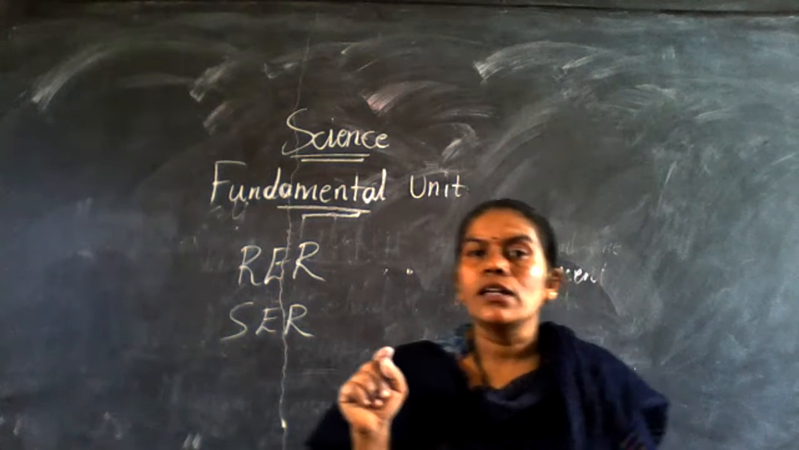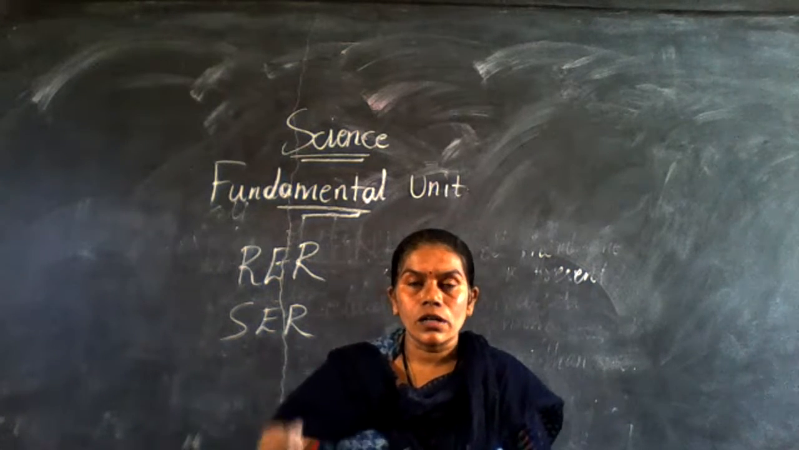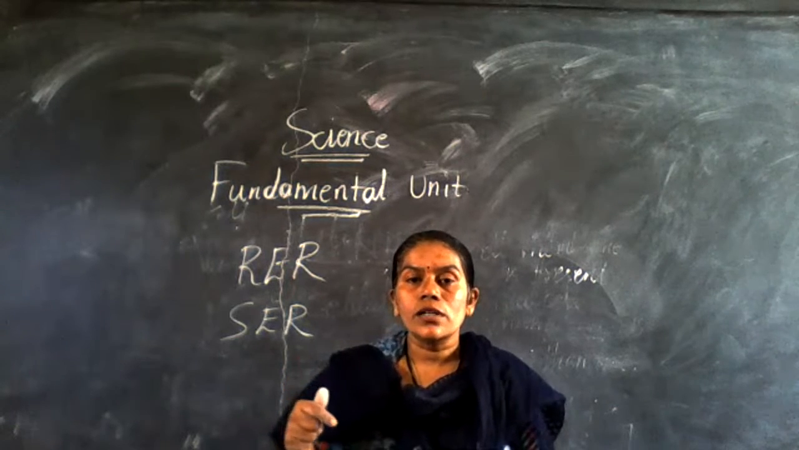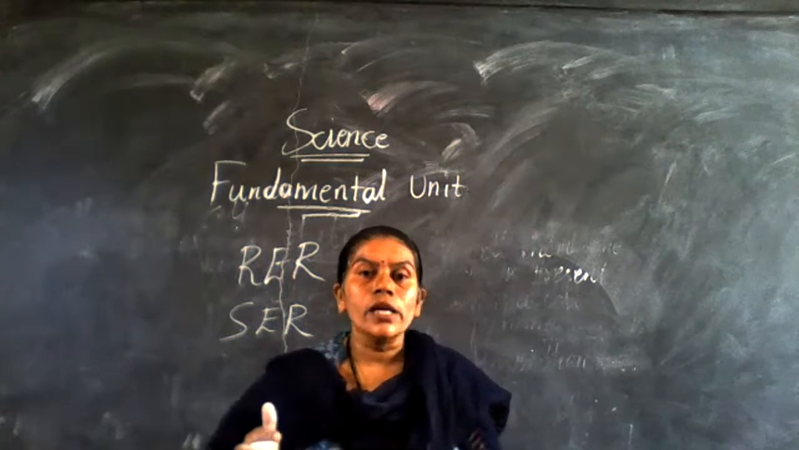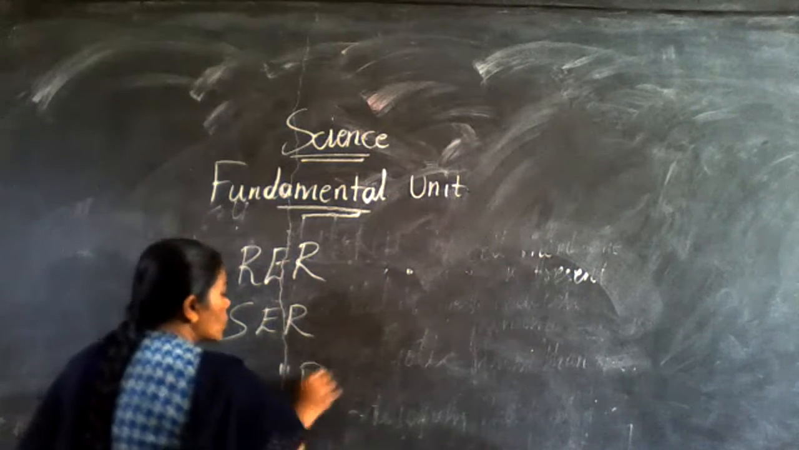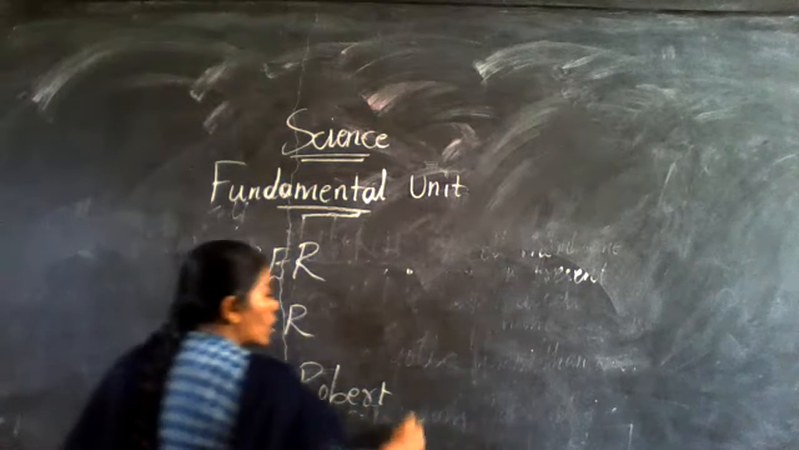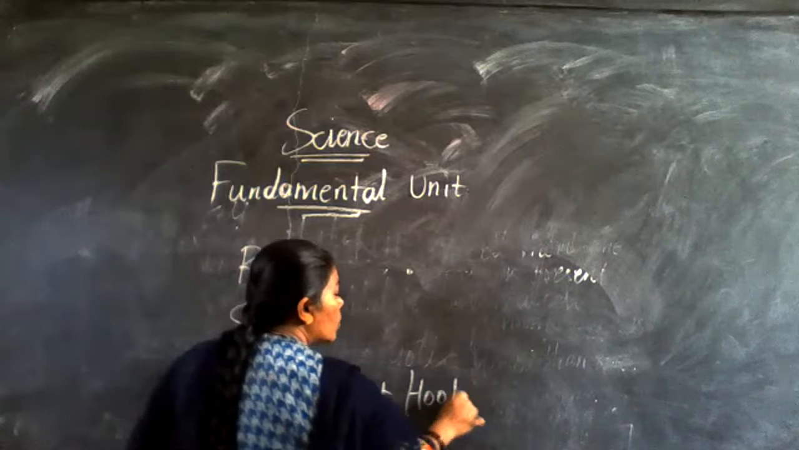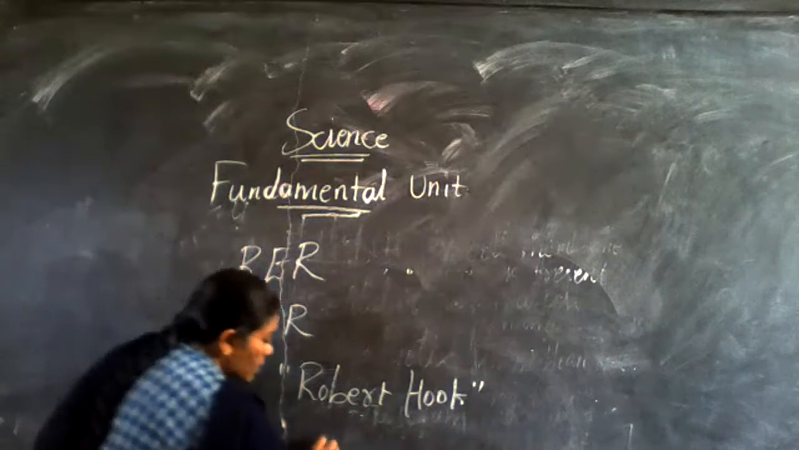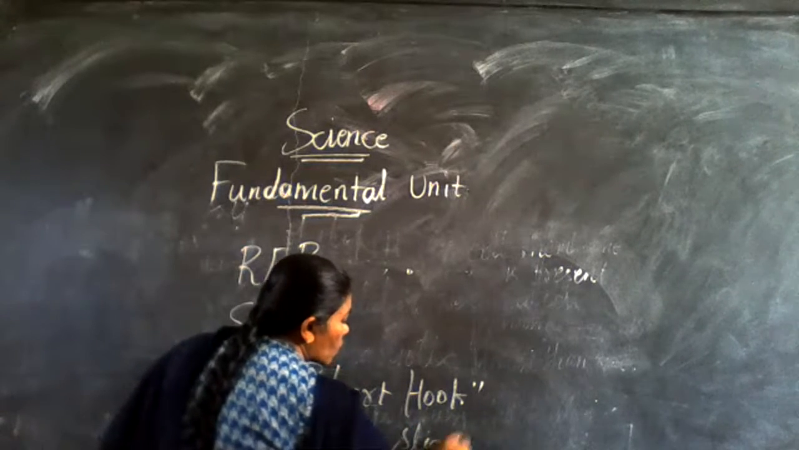And finally, I'm going to say one more thing. In the beginning you will ask, ma'am, what is a cell, and who discovered the cell? The cell was discovered by Robert Hooke. The name of the scientist is Robert Hooke, R-O-B-E-R-T H-O-O-K-E. He observed a piece of slice, which we call a cork slice, C-O-R-K.